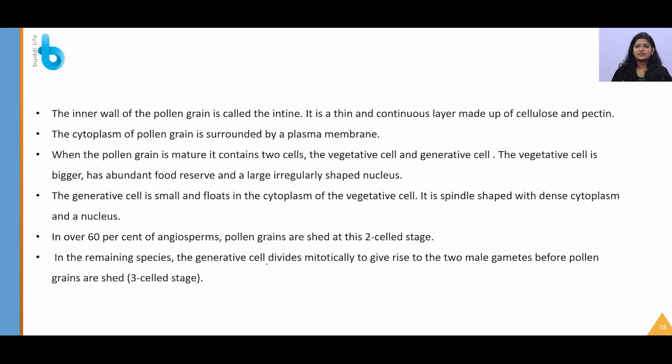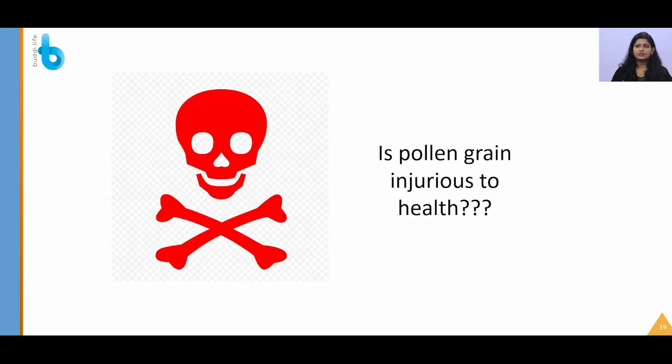In the remaining species, the generative cell divides mitotically to give rise to two male gametes before the pollen grains are shed, and this is called the 3-cell or 3-nucleated stage. You should remember why it is called 2-celled and why 3-celled, because these two points are very important.